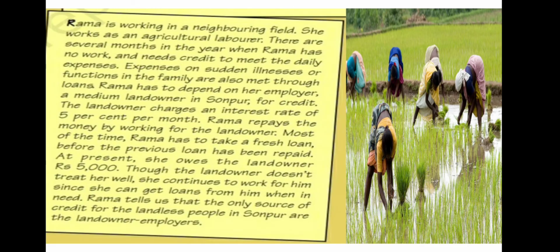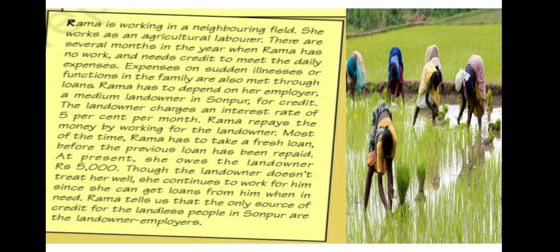So we are going to another story, that is Rama. Rama is also working in the neighboring field. She works as an agriculture laborer. There are several months in the year when Rama has no work, and she needs credit to meet the daily expenses. Expenses like sudden illness or functions in the family are also met through loans.